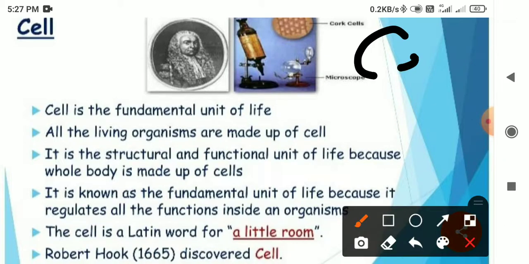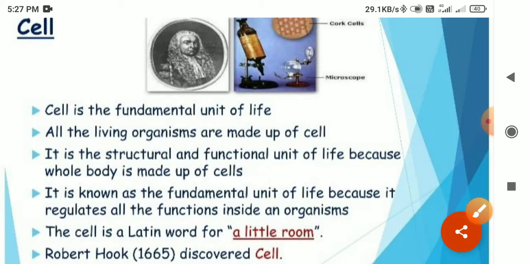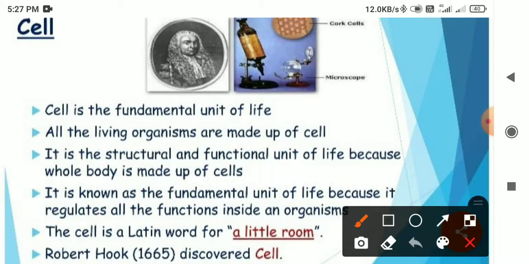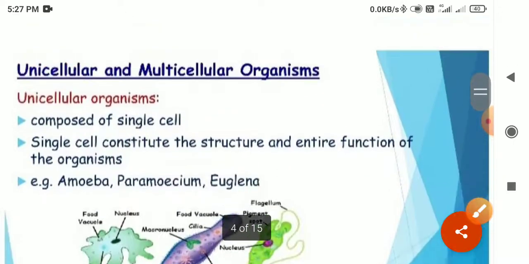Basically, if we talk about the word cell, it is called a little room. Why is it called a little room? Because it is the control center of all the activities. Now there was a famous scientist, Robert Hooke, who discovered the cell in 1665. But the question comes, how did he discover it?